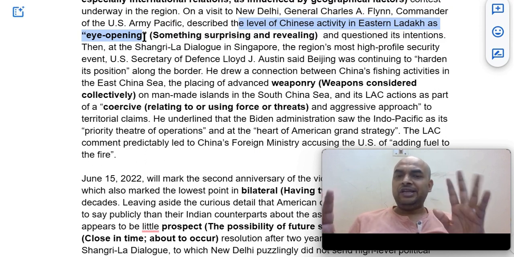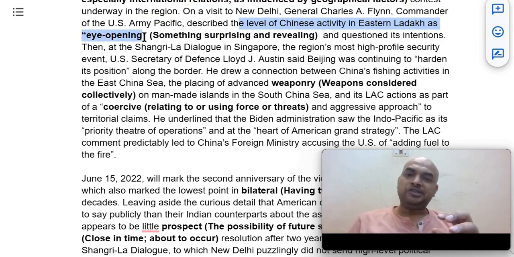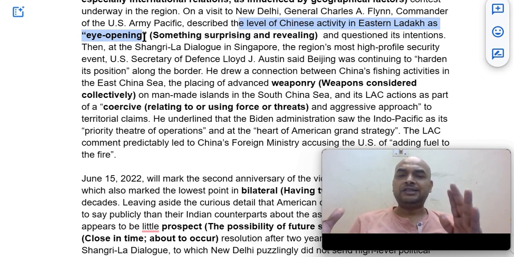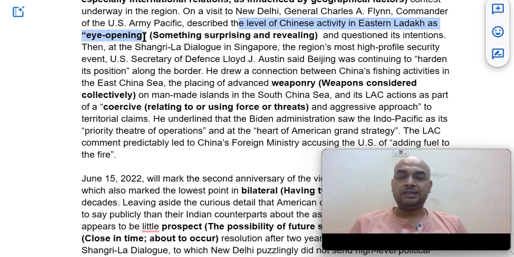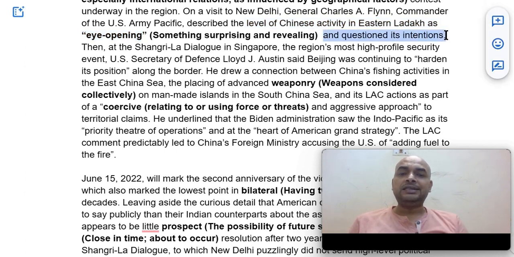Means the activity of China in Eastern Ladakh is very surprising. It springs up surprises. The activities have increased, and he also questioned its intentions. This general questions what China is doing over there, and likewise. So you will remember the meaning of eye-opening: something surprising and revealing.